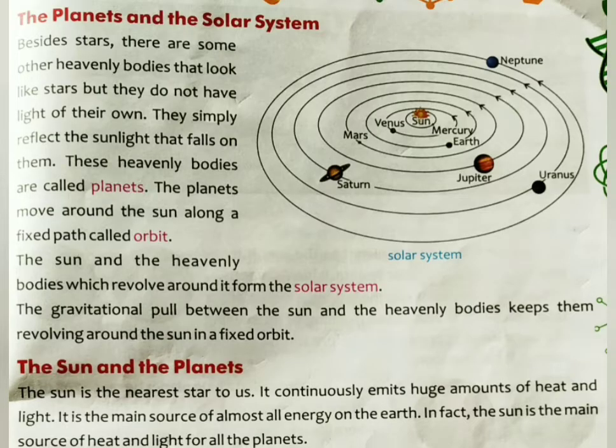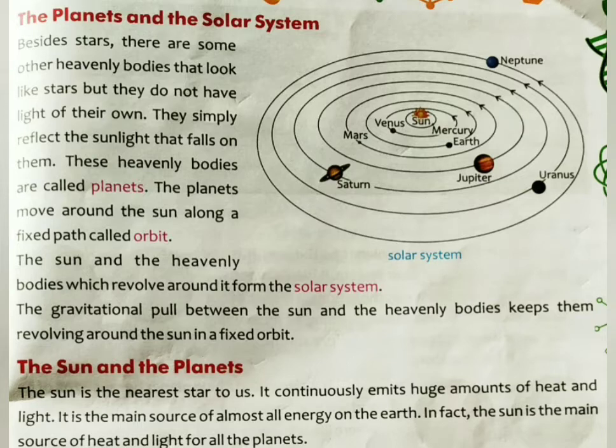Our next topic is the planets and the solar system. बच्चों, the sun and all the 8 planets make together our solar system. Our solar system has one star, and the star is our sun. You can see in the picture. And all the 8 planets are moving around the sun.